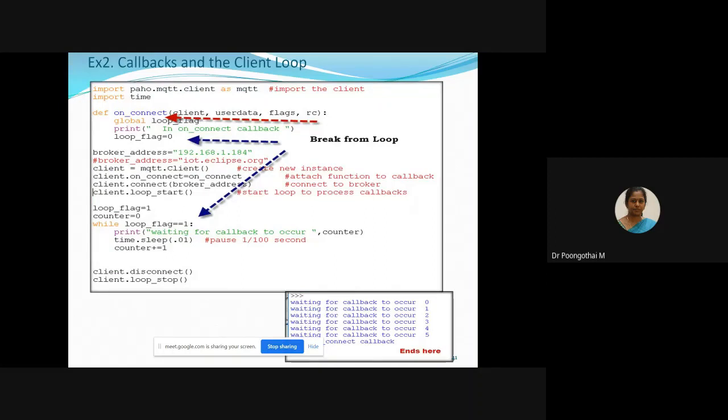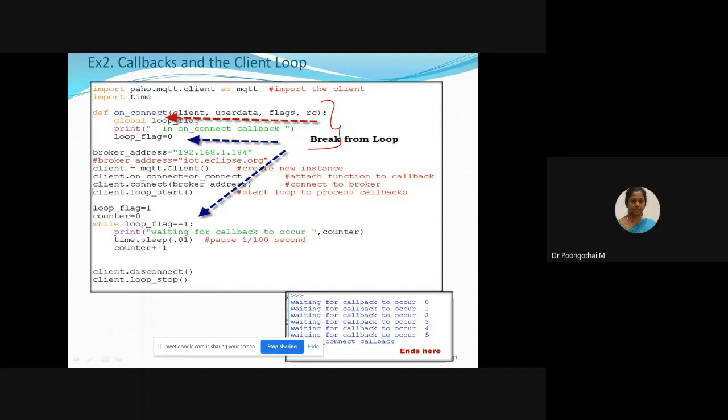So next example. It's a simple code that creates a connection, then waits in a loop for the onConnect callback to be triggered. So here we are going to use the onConnect function in the loop, in the program. So this is the onConnect.